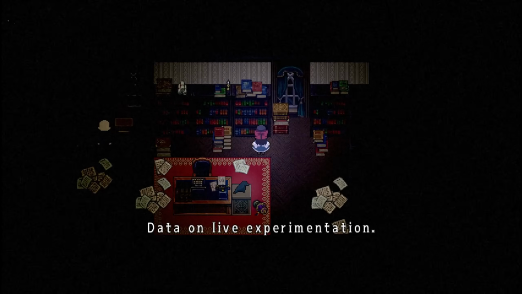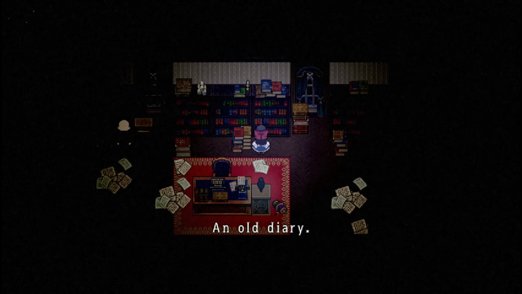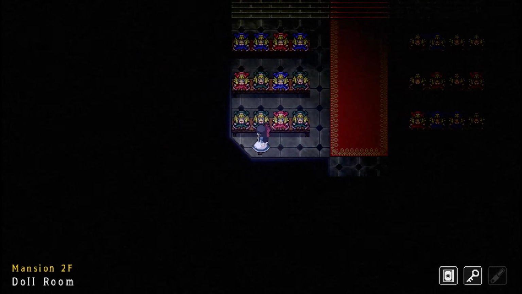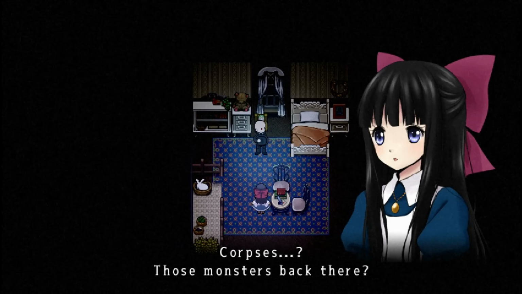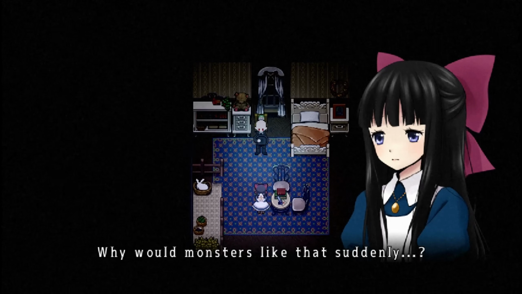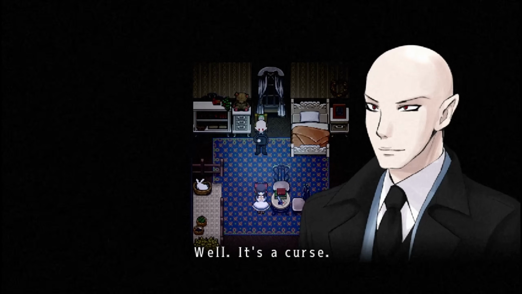Central to the Drevis family legacy is their research on eternal beauty, which involves experimenting on humans and ultimately turning them into dolls to be displayed around the mansion. These dolls, along with reanimated corpses and ghostly apparitions, are brought back to life by a curse Monica cast on the mansion on the first anniversary of her death as a form of retribution against Alfred for his atrocities.